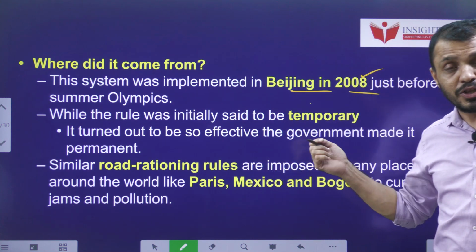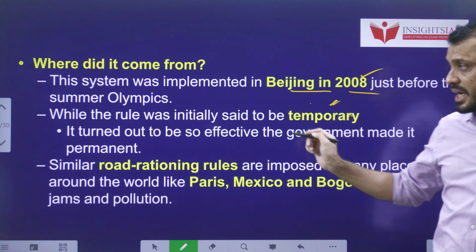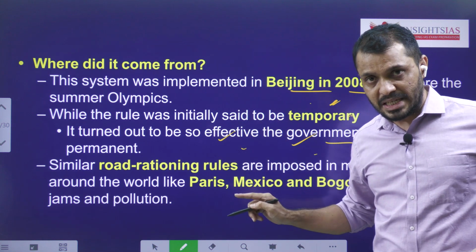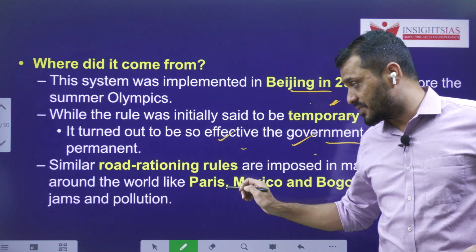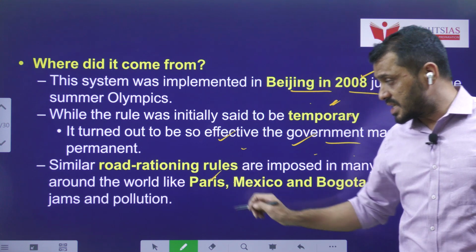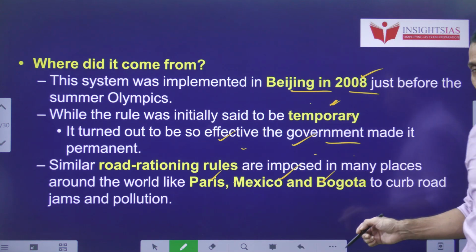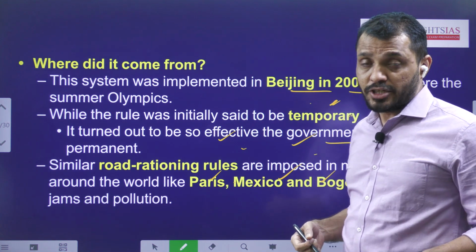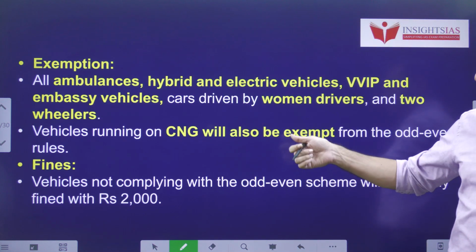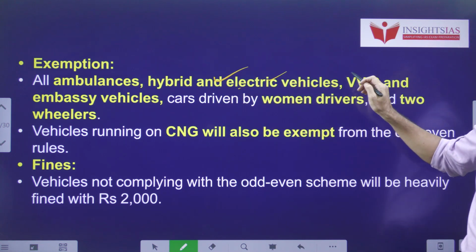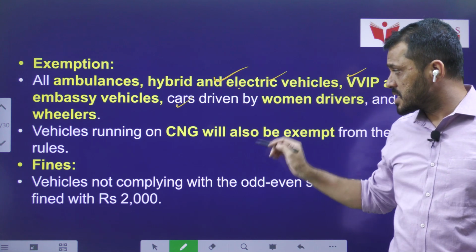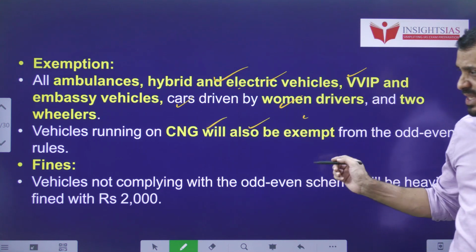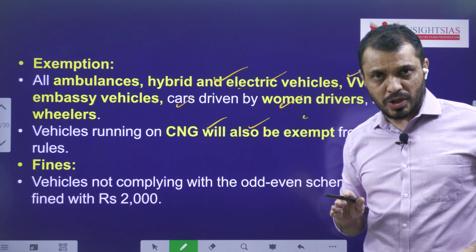Even though it was initially introduced as a temporary measure, later it turned out to be effective, and because of that the government made it permanent. This kind of rationing in terms of traffic was later adopted in cities like Paris, Mexico and Bogota in the South American continent. Next, exemption. Ambulances, hybrid and electric vehicles, VVIP and embassy vehicles, cars driven by women, as well as all the vehicles using CNG are exempted from this particular rule.